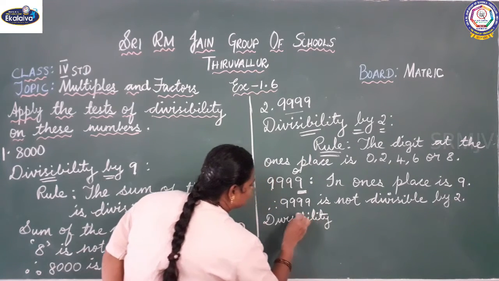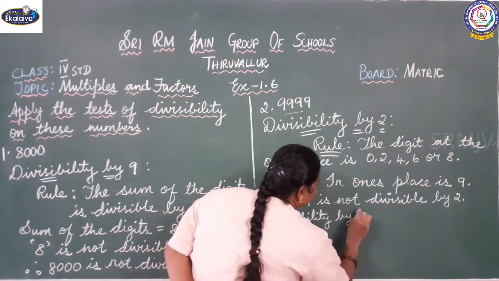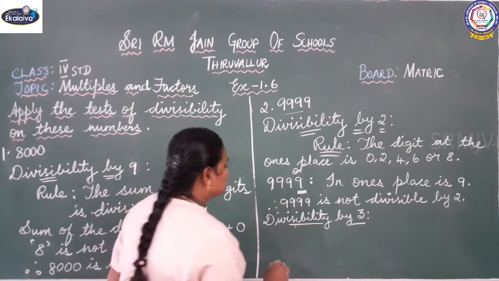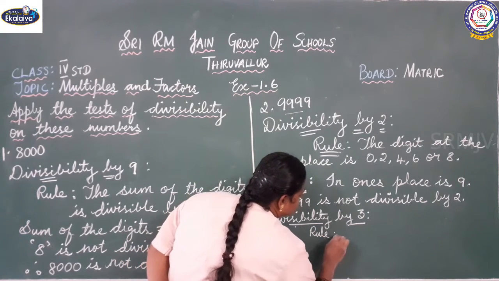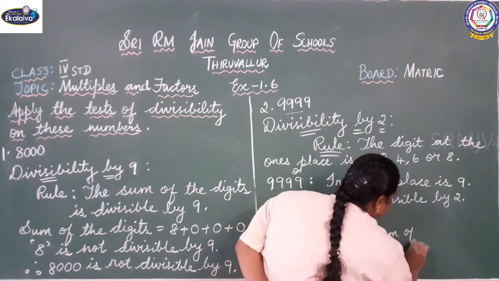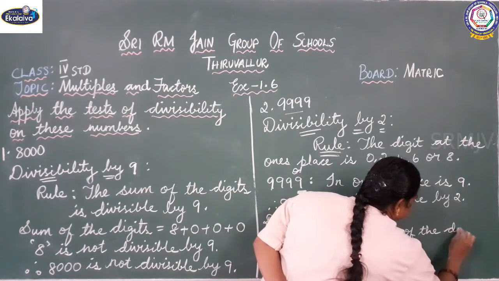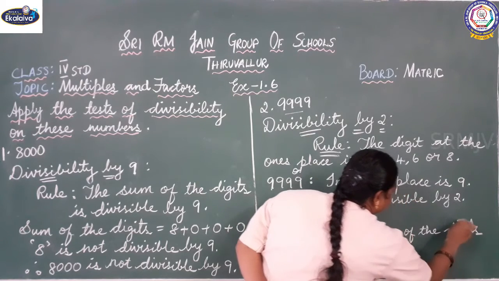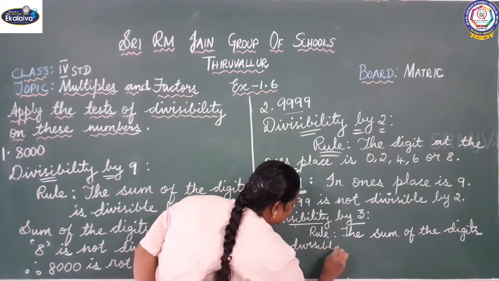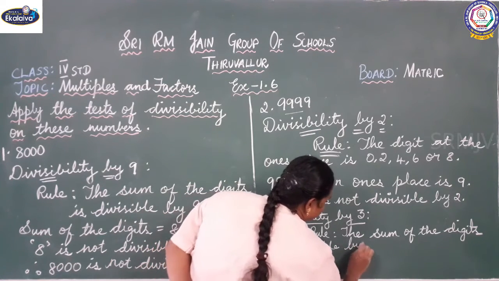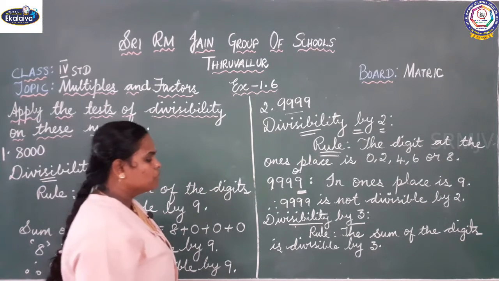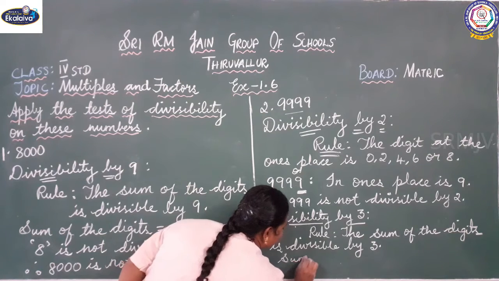Next, divisibility by 3. So tell me the rule for divisibility by 3 children. As I told you already, what is the divisibility rule for 3? If the sum of the digits is divisible by 3, then we can say it is divisible by 3. Sum of the digits means we are going to add.